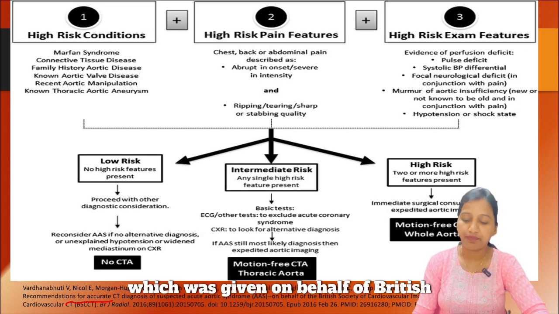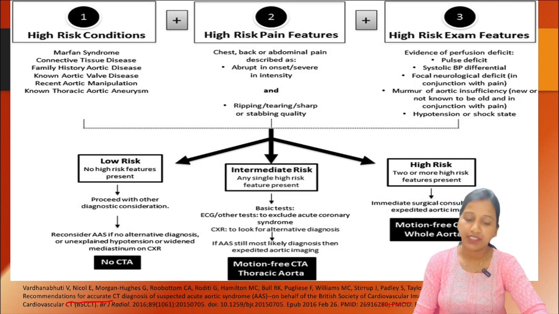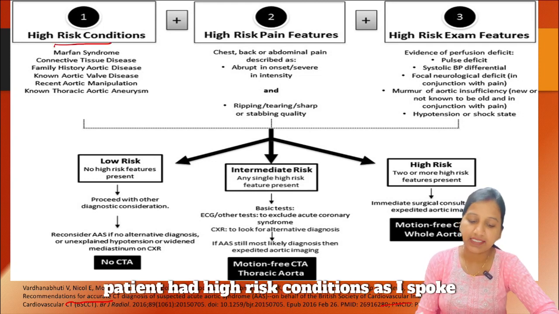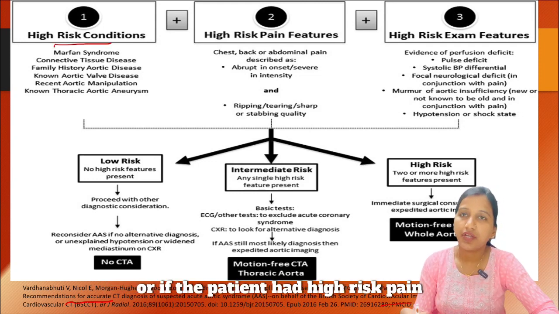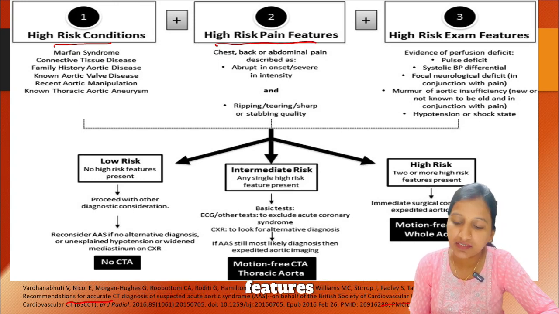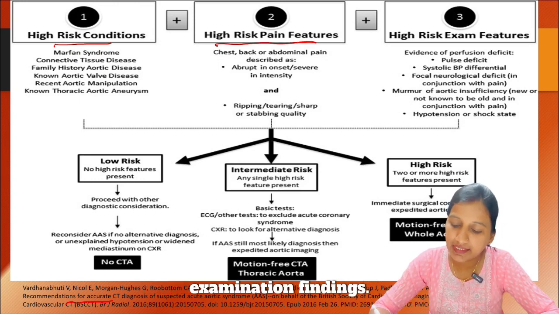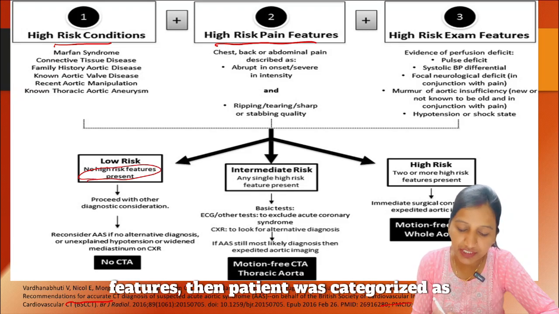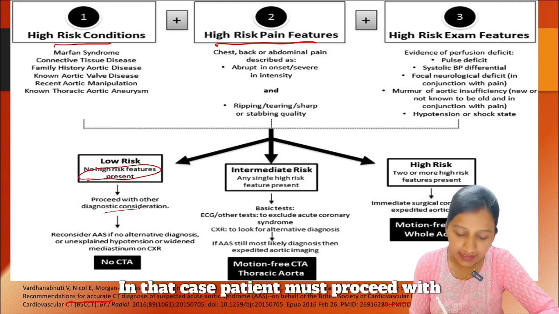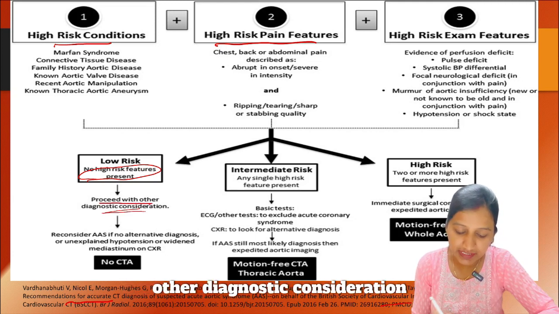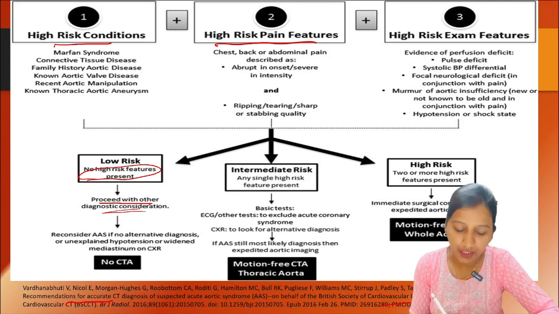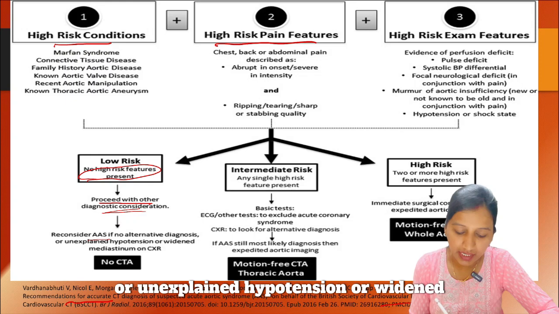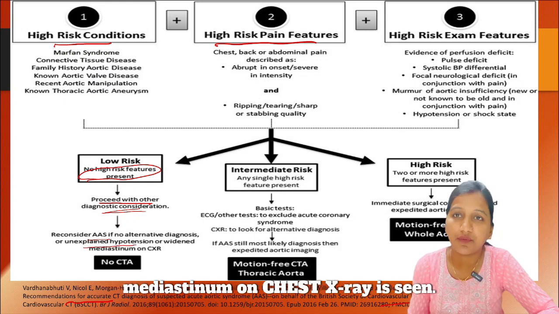Next, coming to this is a recommendation for accurate CT diagnosis of suspected acute aortic syndrome, which was given on behalf of the British Society of Cardiovascular Imaging, wherein they considered these factors: if the patient had high risk conditions as I spoke previously, or if the patient had high risk pain features and high risk examination findings. If the patient didn't have any of these risk features, then the patient was categorized as low risk. In that case, the patient must proceed with other diagnostic considerations, and acute aortic syndrome must be reconsidered if no alternative diagnosis or unexplained hypotension or widened mediastinum on chest X-ray is seen.